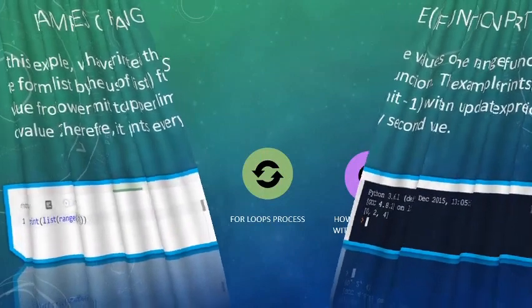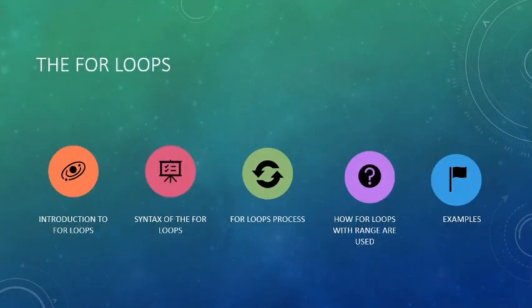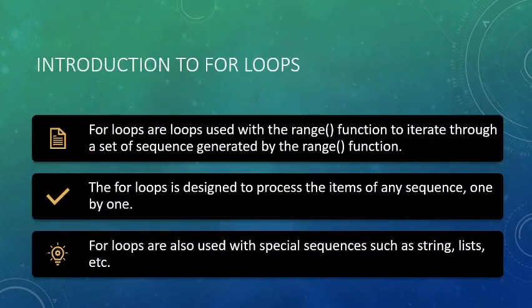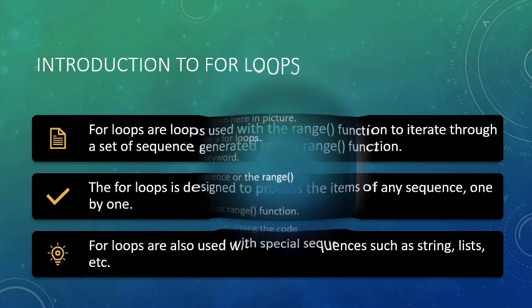For loops, how do they process? What is the syntax of the for loop? For loops are used with the range function. Already told that loops mean iteration. A for loop is designed to process the items of any sequence. Sequence means tuples, lists, strings, dictionaries, etc. in Python.